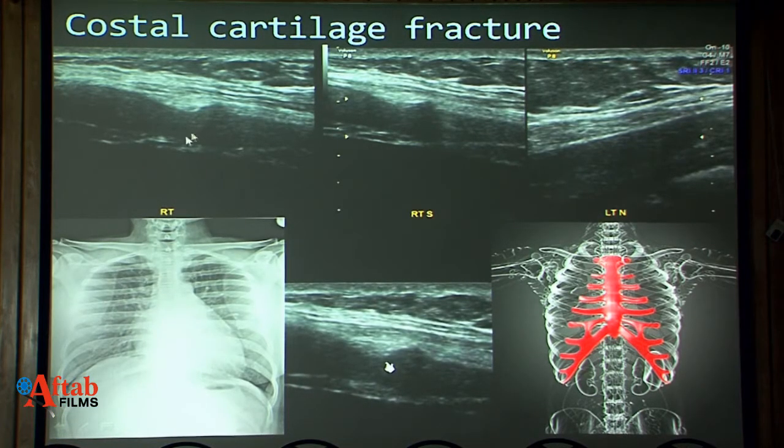Costal cartilage fracture can be seen on ultrasound because it is not evident on X-rays. You can see there is an infolding of the soft tissues at this level, and this is the normal side for comparison.